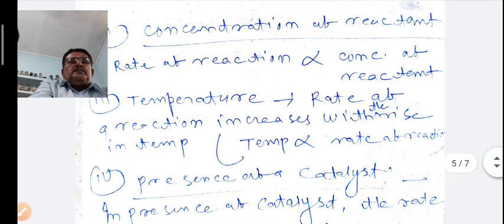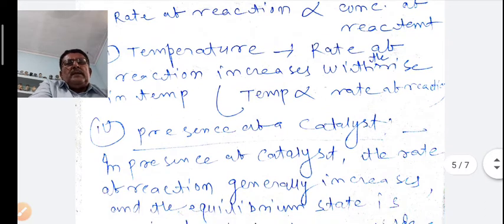Now come to the next point, temperature. Temperature is also a factor on which the rate of reaction depends. You will see the rate of reaction increases with the rise in temperature. The meaning is that if the temperature increases, the rate of reaction also increases. It is directly proportional.